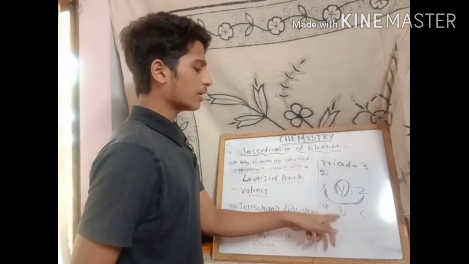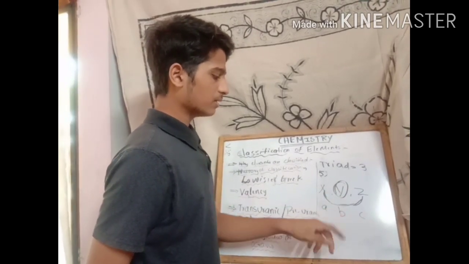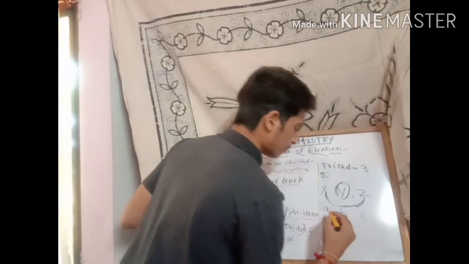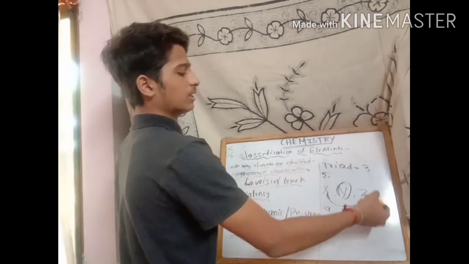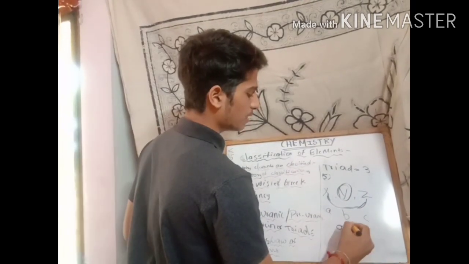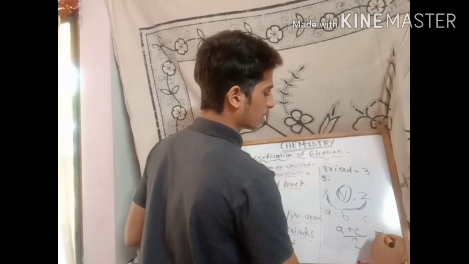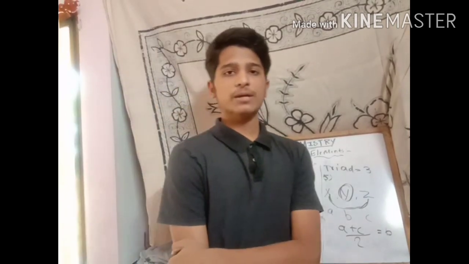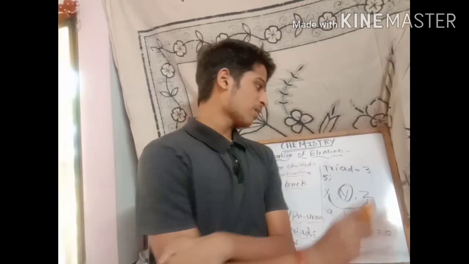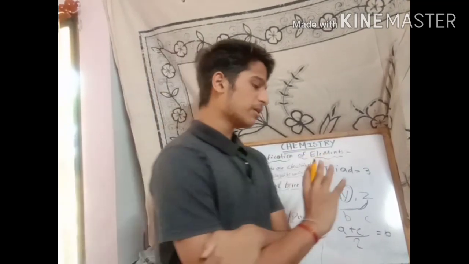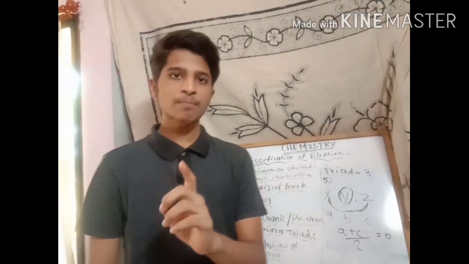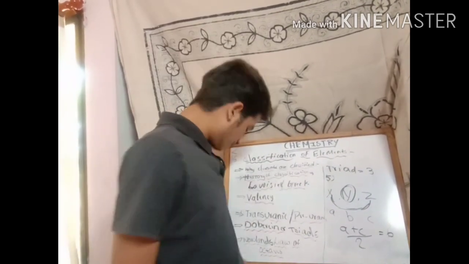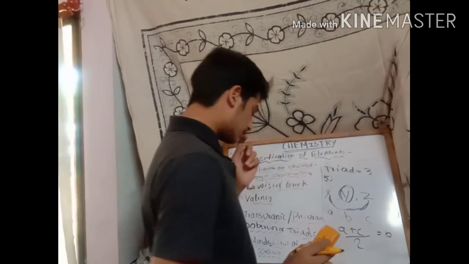So the atomic weight of the Y element, that is b, is the arithmetic mean of the atomic weights of the other two elements. The atomic weight of X is a, Z is c. So the arithmetic mean is (a+c)/2, which equals the atomic weight of the middle element. The simple statement is: the atomic weight of the middle element is the arithmetic mean of the atomic weights of the other two. This is a very important statement. It may be asked for 2 marks or 1 mark in the 10th class state syllabus questions. Okay, Dobereiner's triad statement is very clear.